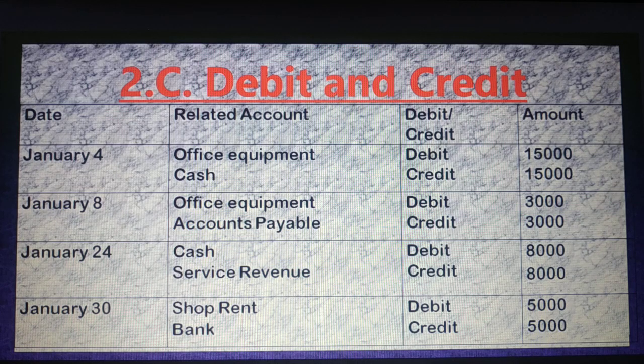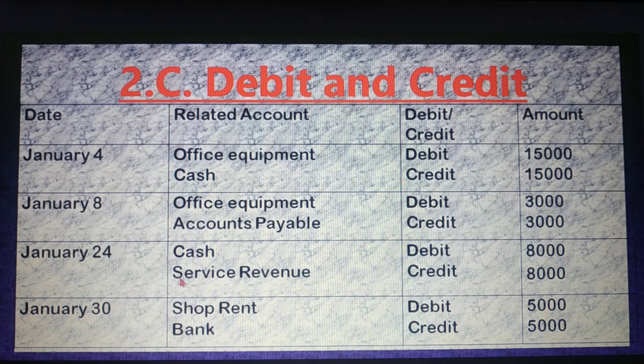That's why it is debit, and another asset, cash, is decreasing. So that is credit. You have learned earlier the formula for determining debit and credit, and over there we discussed that if asset increases it is debit, if asset decreases it is credit. That's why here office equipment account debit and cash account credit.